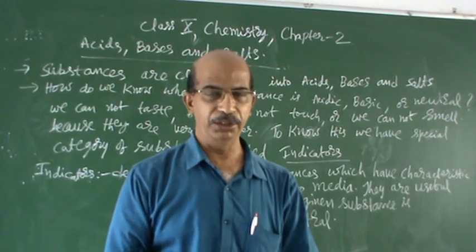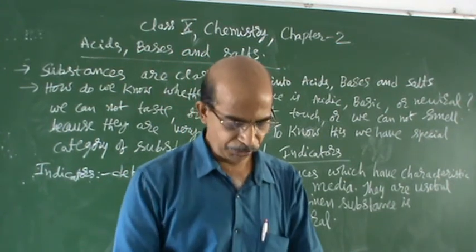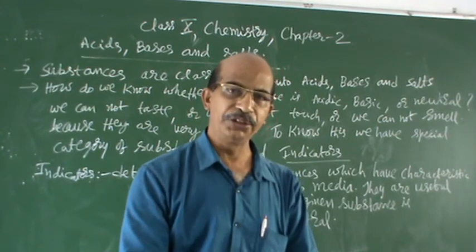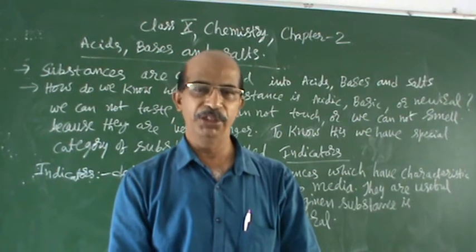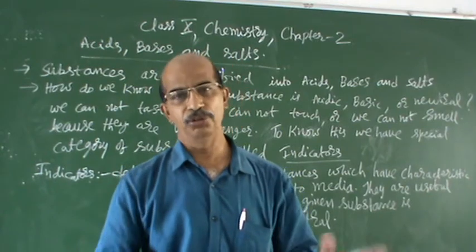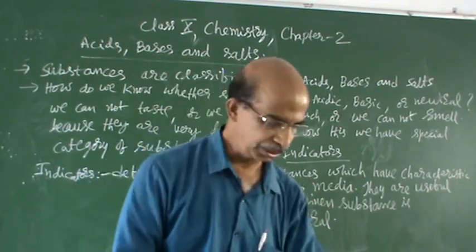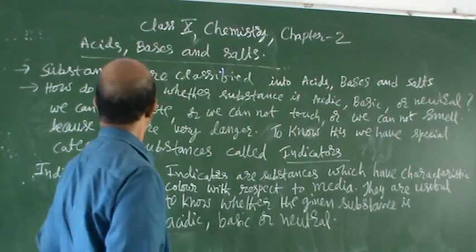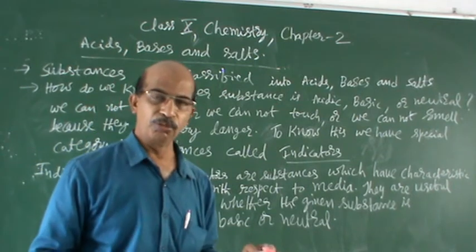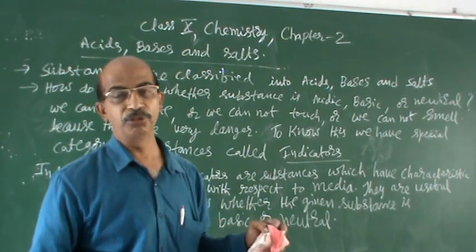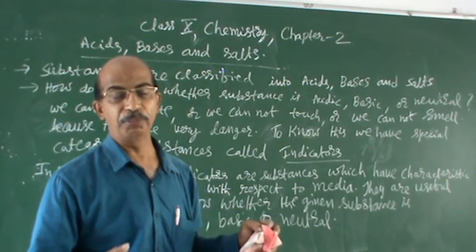Many indicators are there, but here I am giving you how they will change color with acidic media, with basic media, with neutral media. Let us see what happens. I am going to add many properties.